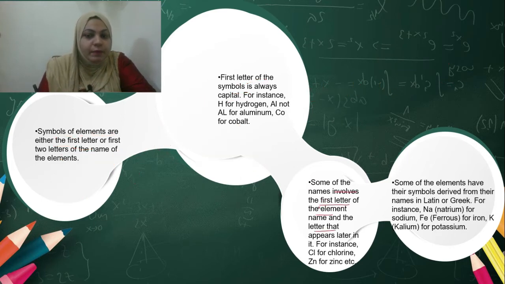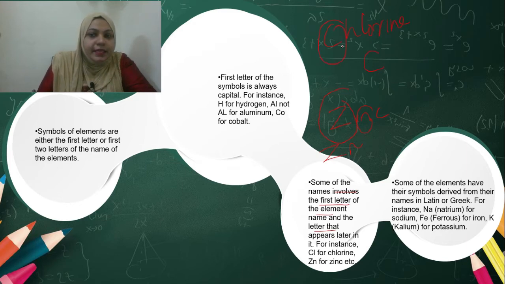According to the third rule, some of the names involve the first letter of the element and a letter appear later in the name. For example, zinc. So what is the first letter of zinc? Capital Z. So Z is the first letter for zinc and a second letter is always appeared later in the name. So Zn for zinc. So next we can write chlorine. So first letter is capital letter. So capital C is the symbol for chlorine and one more letter we need that we can take, it appeared later in the name. So Cl is the symbol for chlorine. So capital C and small l is the symbol for chlorine.